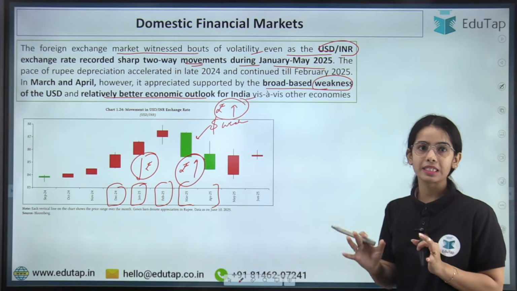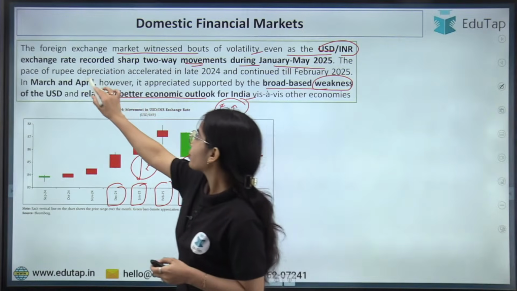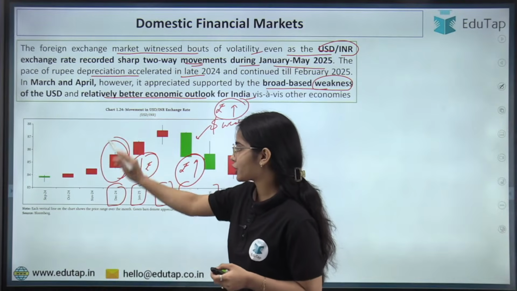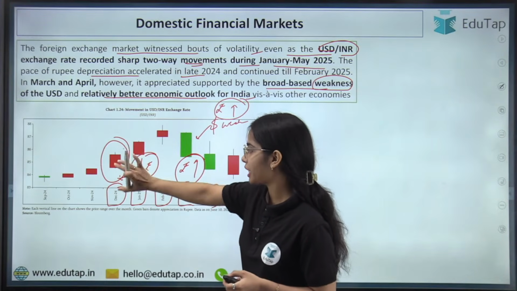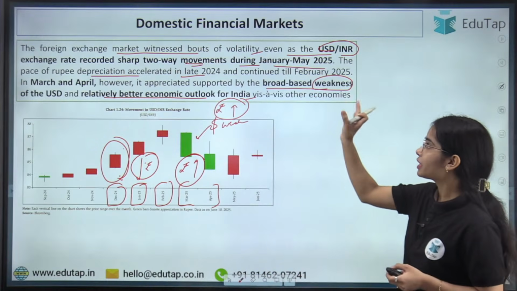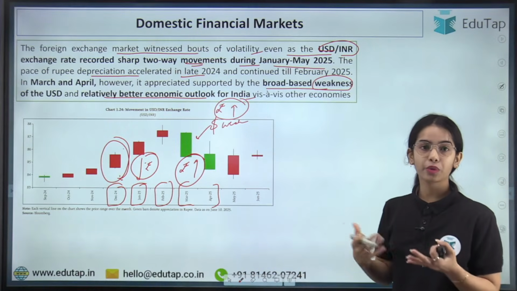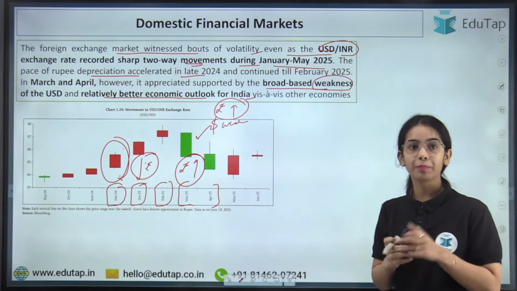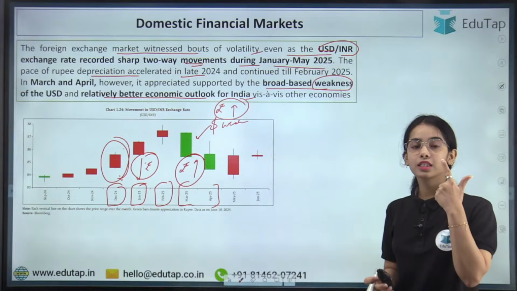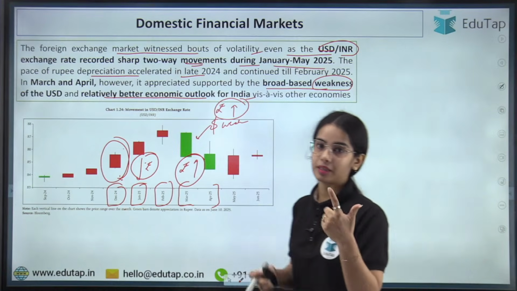So the basic idea is that the pace of rupee depreciation increased in late 2024. A lot of depreciation was happening in the rupee in late 2024 and the start of 2025. But in March to April 2025, the rupee started strengthening because of the broad-based weakness in the US dollar and the better economic outlook of India.